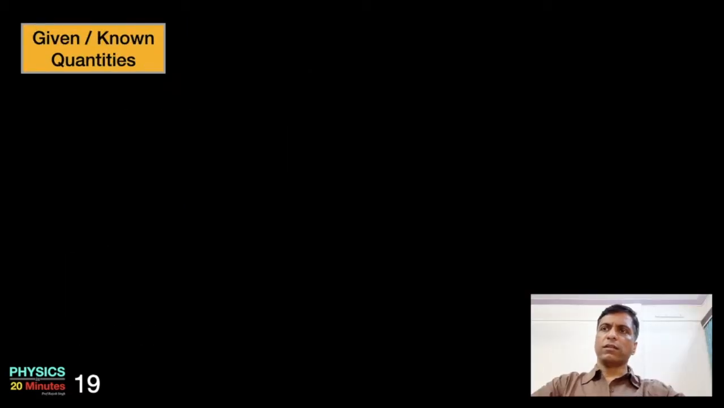Let's list the given or known quantities of the problem. Before the train starts running, it was at rest. So we write velocity of the train initially is 0 meter per second. Please check the use of suffixes. It's a velocity of train, so train is one suffix. Then it is initial velocity, so i is another suffix. Acceleration of the train is given as 0.082 meter per second square.